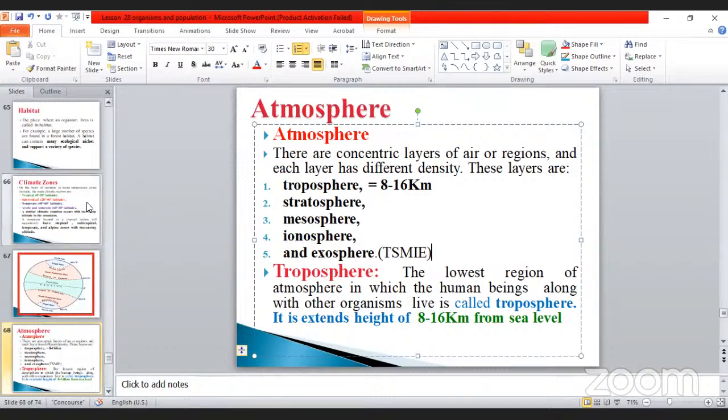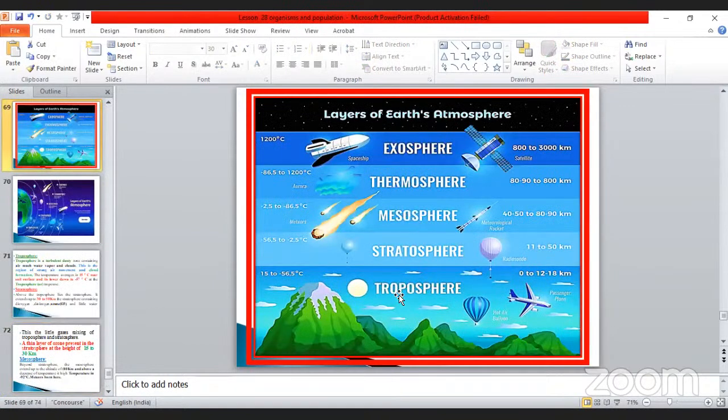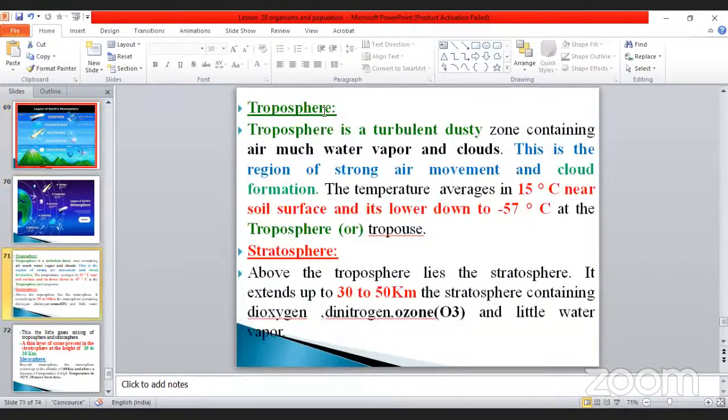Here, already you know a little bit: it's the oxygen we are living in, isn't it? The troposphere, stratosphere, mesosphere, ionosphere and exosphere, that also we already discussed. For the troposphere, just note it down. It's a turbulent, dusty zone containing air, much water vapor and clouds. This is the region of strong air movement and also cloud formation. The temperature averages from 15 to minus 15 degrees Celsius.